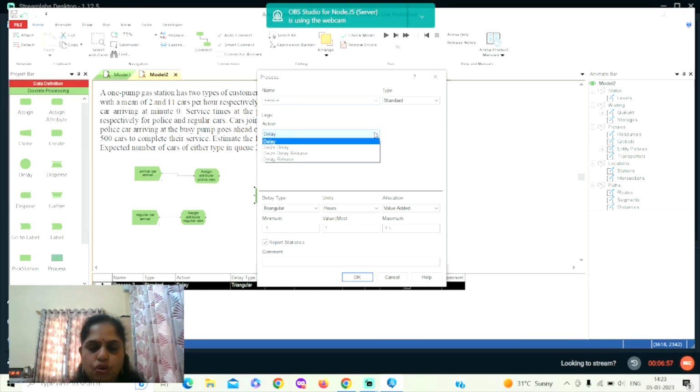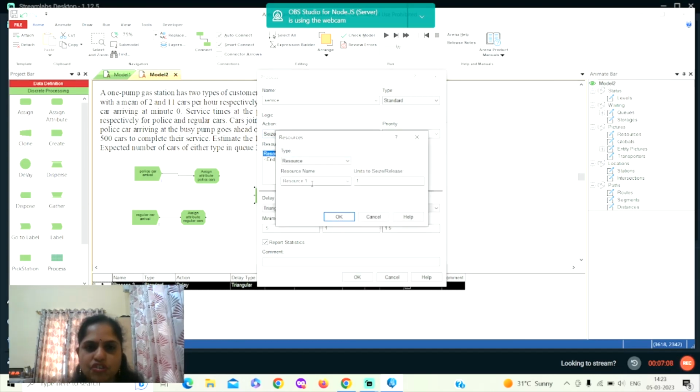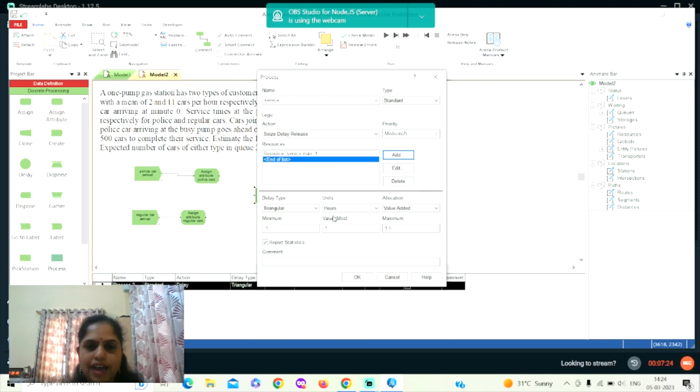In order to show with respect to a resource being utilized, we have to use the logic or the action called seize, delay, release. The meaning is there is a resource by name, a filler or a serviceman. I'm calling here as a serviceman who is being seized by either the police car or the regular cars to do the service, and then they are released. So that's an action, that is seize, delay, release.